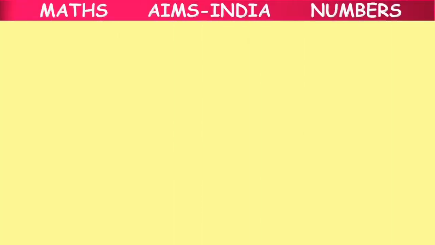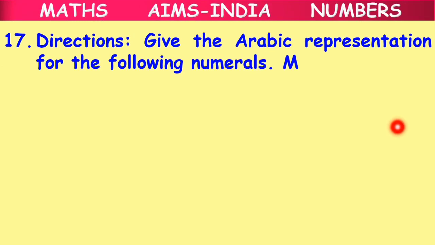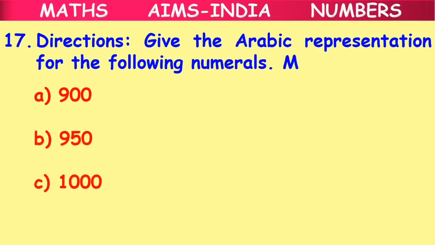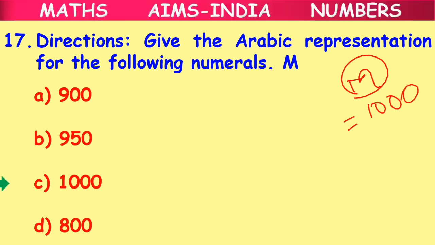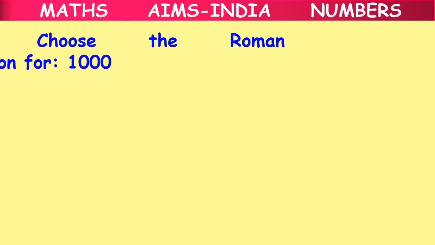Moving on to question number 17. Give the Arabic representation for M. Again this is a straightforward question. Option A 900, option B 950, option C 1000, option D 800. We know that the Roman symbol M has a value equal to 1000. So the correct answer here will be option C, 1000. It was a very easy question, right, children? Yes.